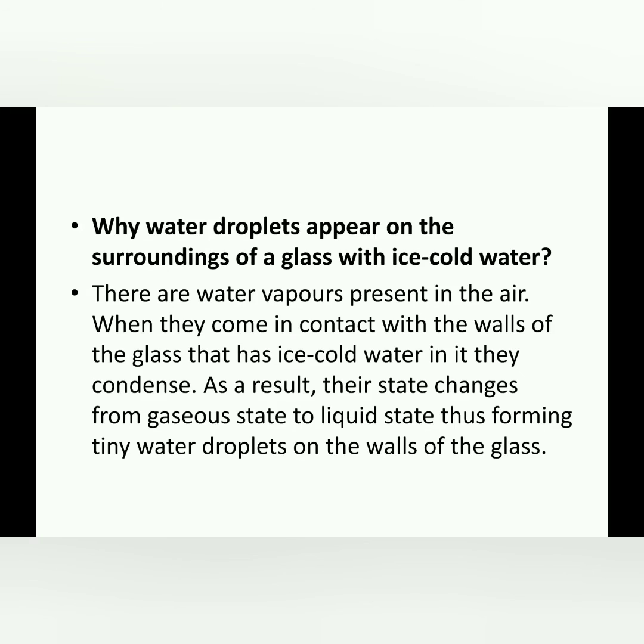Why do water droplets appear on the surface of a glass with ice cold water? There is water vapor present in the air. If you are keeping a glass with ice water, what is happening there? Already water vapor will be there in the surroundings.